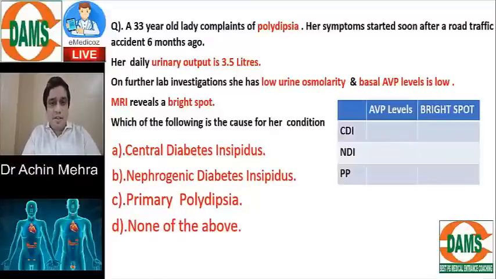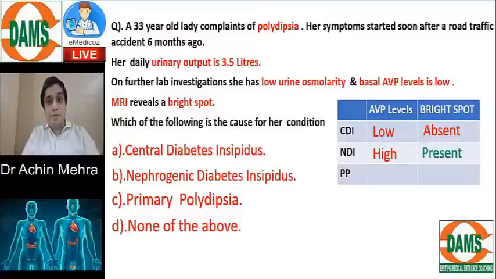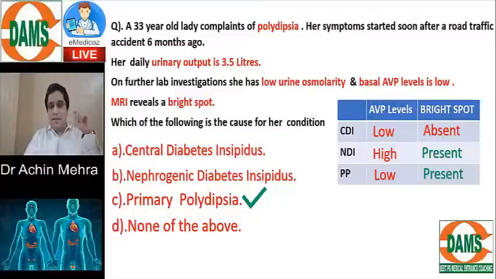To understand this, let's quickly revise everything. In patients of CDI or central diabetes insipidus, AVP levels are low, bright spot is absent. In patients of nephrogenic DI, AVP levels are high, bright spot is present. In patients of primary polydipsia, AVP level is low, but the bright spot is often present. So what's your correct answer? Primary polydipsia.